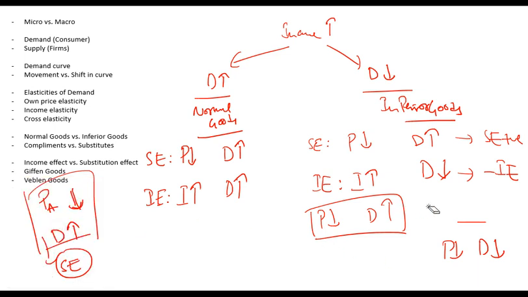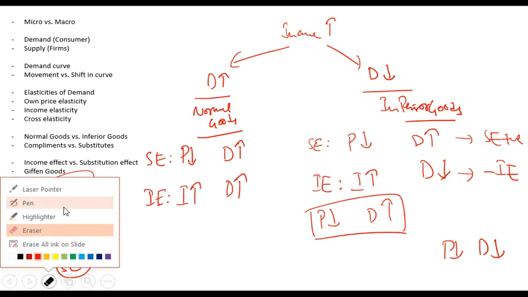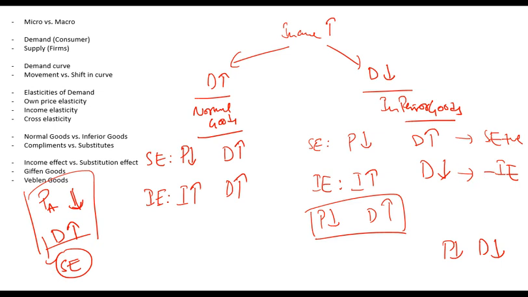These types of goods in which income effect is higher than substitution effect are known as Giffen goods. So Giffen goods are that particular type of inferior goods in which income effect is higher than substitution effect. So price and demand start to move in the same direction. If price decreases, demand decreases; price increases, demand increases.